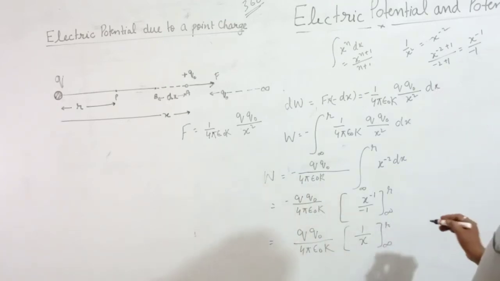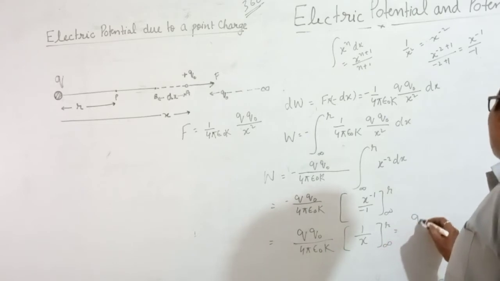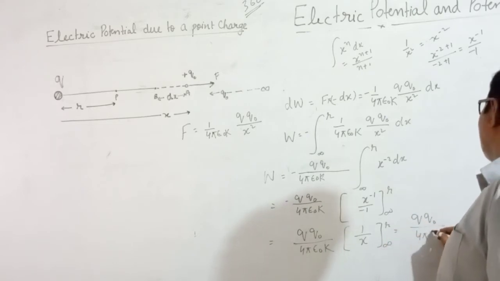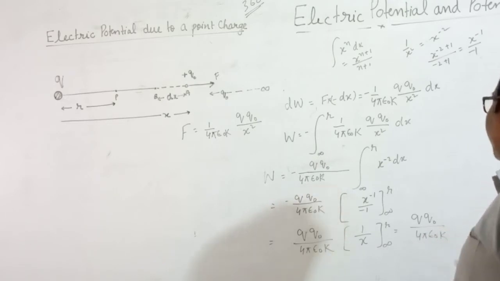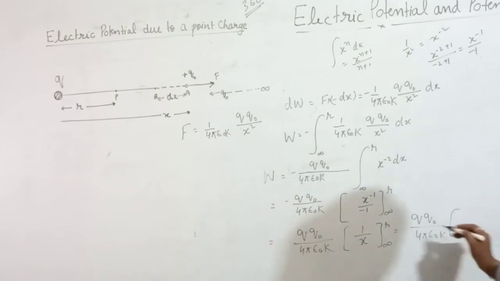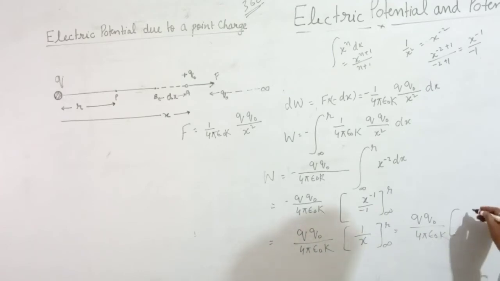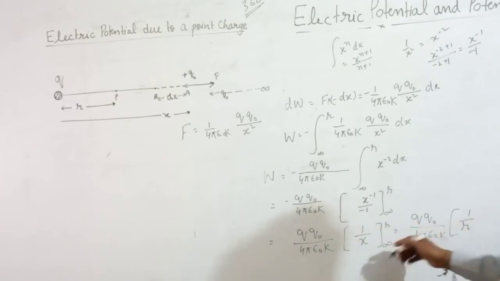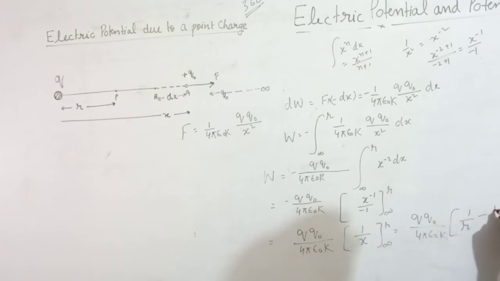Right? So q naught over 4 pi epsilon naught k. Now add 1 by x. You are going to write the upper limit 1 upon r, then minus the lower limit 1 upon infinite. 1 upon infinite. Now what are you going to get?